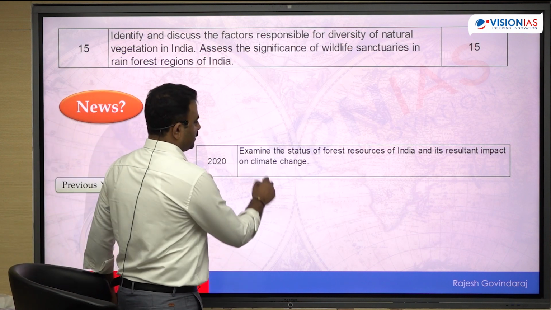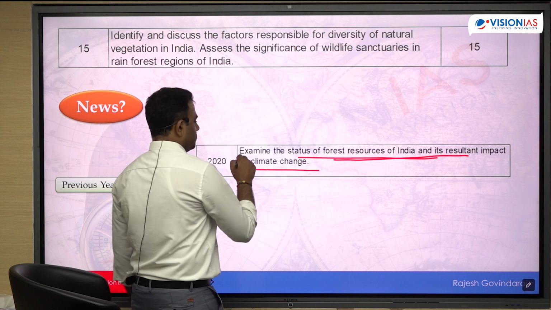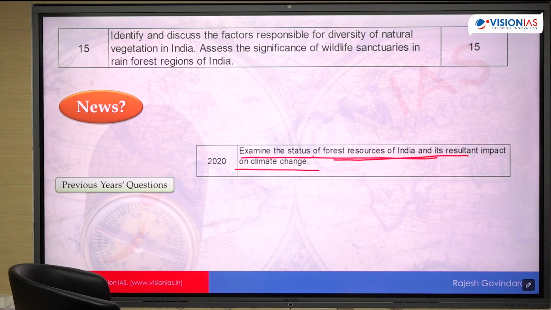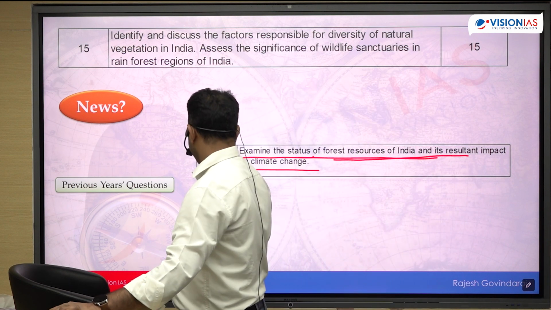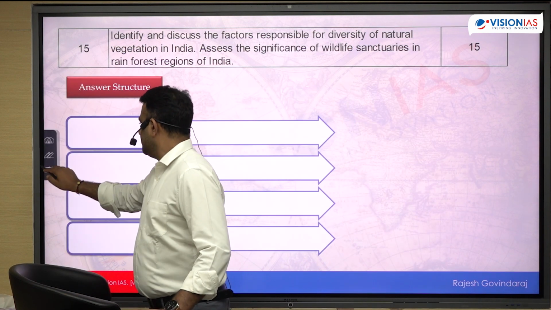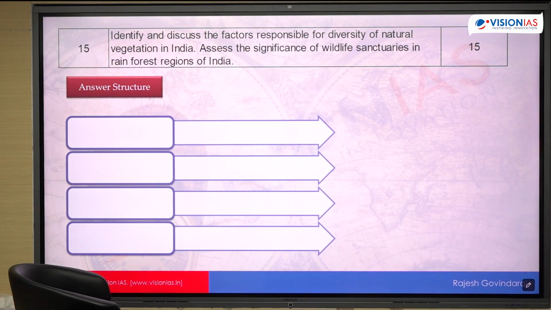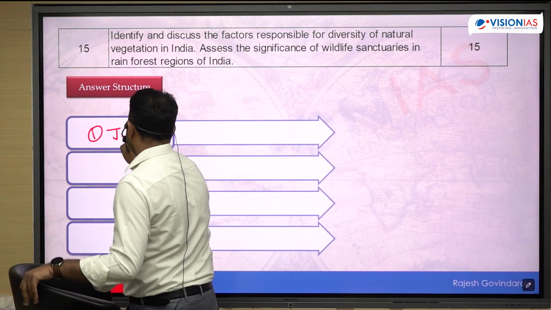So there has been one previous year's question in 2020 on the natural vegetation. You can see this. Examine the status of natural resources of India and its resultant impact on the climate change. First part. Okay, the status of overall natural vegetation. Okay, forest vegetation. Now, identify and discuss the factors responsible for this diversity. So introduce your answer with the diversity of vegetation itself.